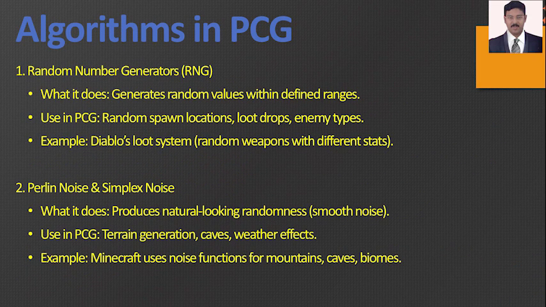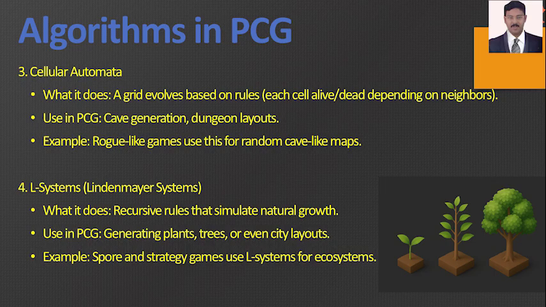Next, we can see about algorithms in PCG. For RNGs, examples are random spawn locations, loot drops, and types. For Perlin noise, examples are terrain generation and caves. Next, we can see about cellular automata. A grid evolves based on rules and is used in cave generation and dungeon layouts. And Lindenmayer systems use recursive rules that simulate natural growth, generating plants, trees, and even city layouts.